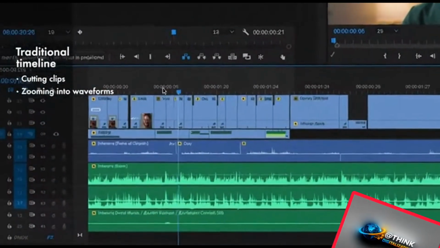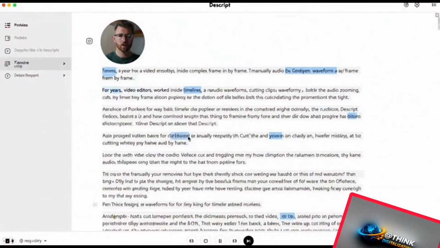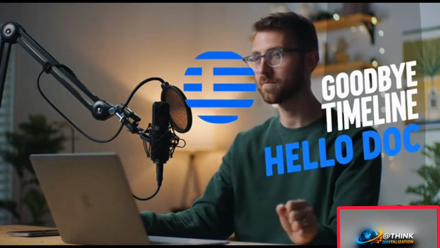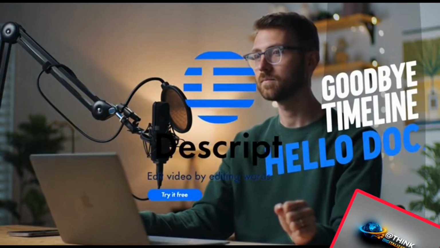For years, video editors worked inside complex timelines, cutting clips frame by frame, zooming into audio waveforms, and manually removing mistakes. It required experience, time, and patience. Descript removes that entire process. Edit video like a document.